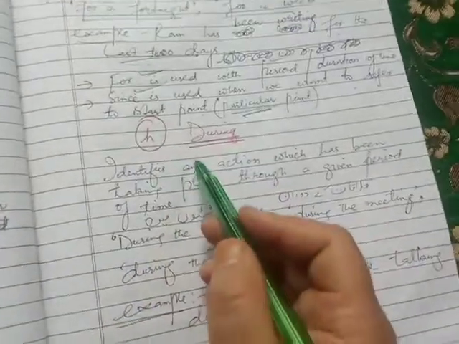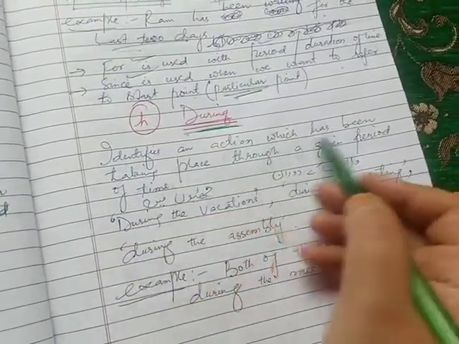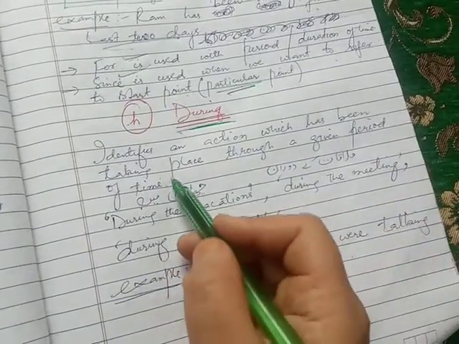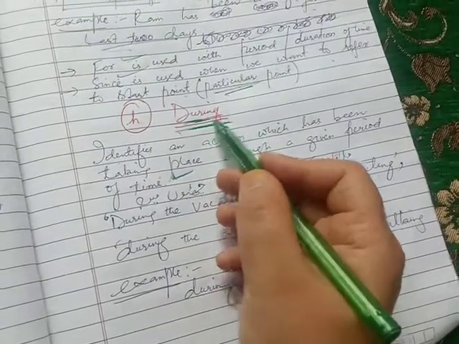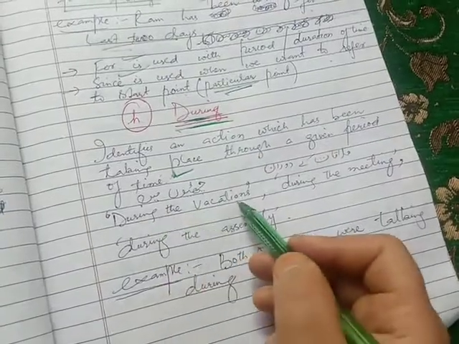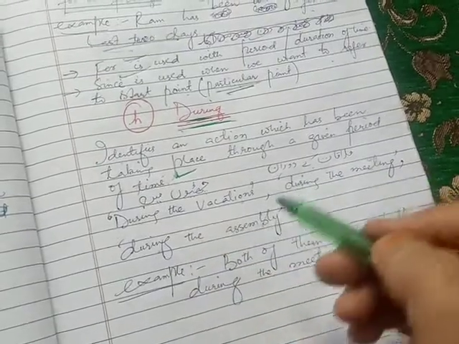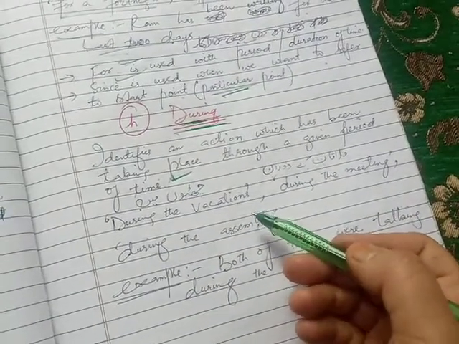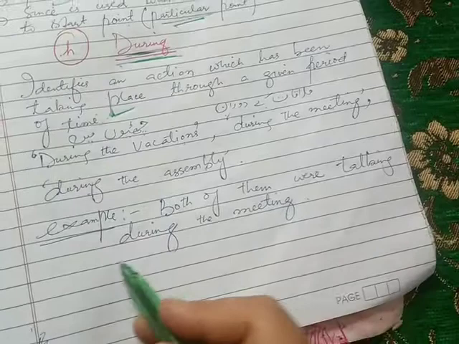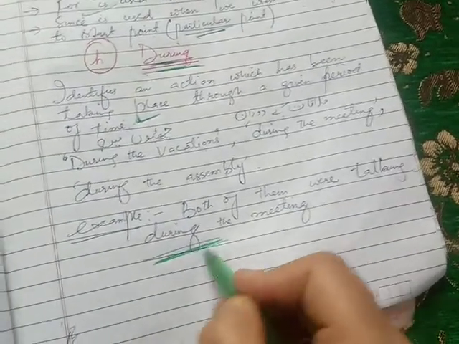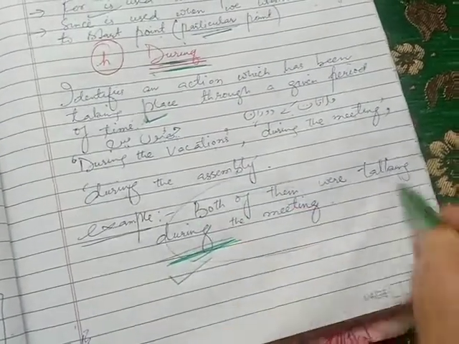Let's move towards another preposition of time: during. It identifies an action which has been taking place through a given period of time. For example, during the vacations, छुट्टियों में, during the meeting, मुलाकात के दौरान, during the assembly. For example, both of them were talking during the meeting. So here "during" shows an action which has been taking place through a given period of time, during the meeting.